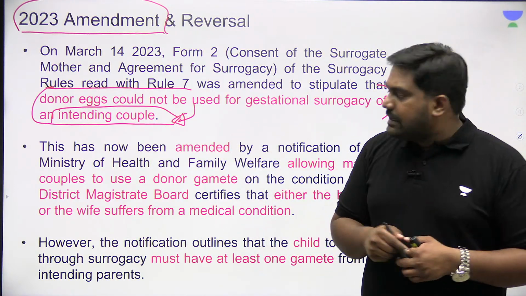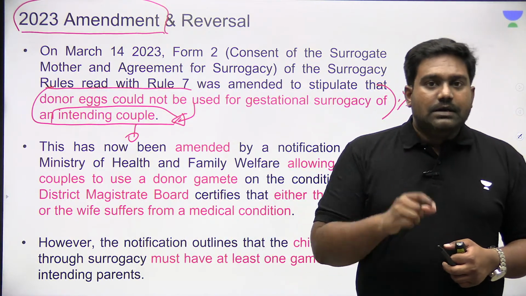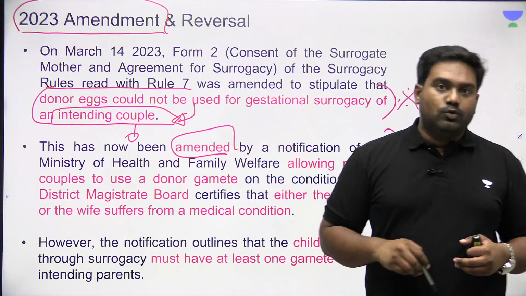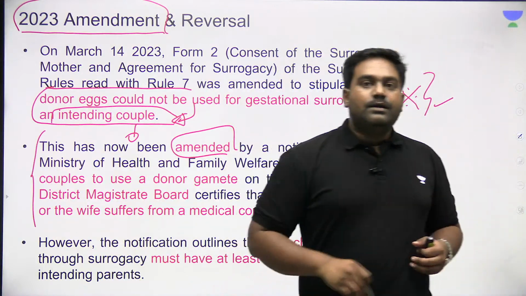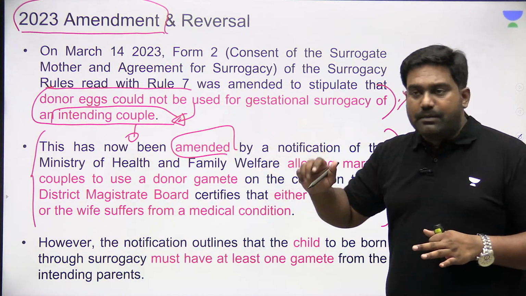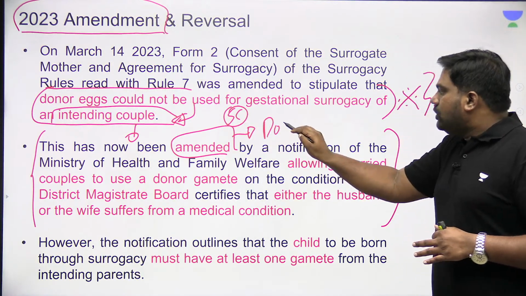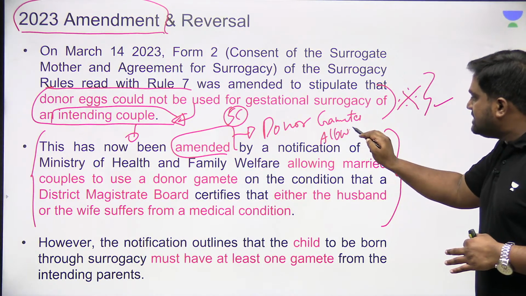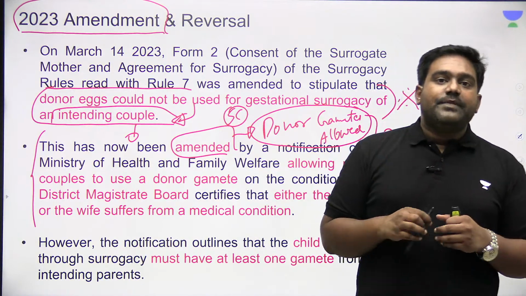So in this landmark case, the Supreme Court ordered the reversal of this amendment. And accordingly, the Ministry of Health and Family Welfare has again amended the rules, allowing donor gametes to be used in surrogacy. Is that clear? So last year's amendment had restricted the usage of donor gametes. Now, following the Supreme Court's intervention, donor gametes are allowed. However, there are still problems. There are still restrictions. I'll explain that.